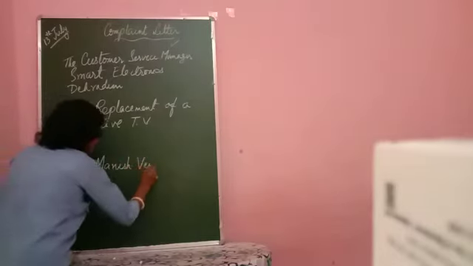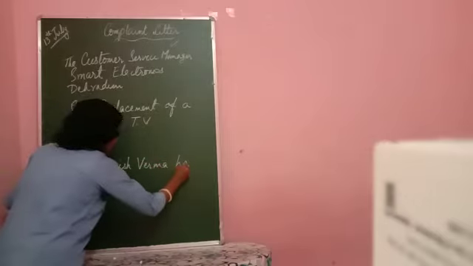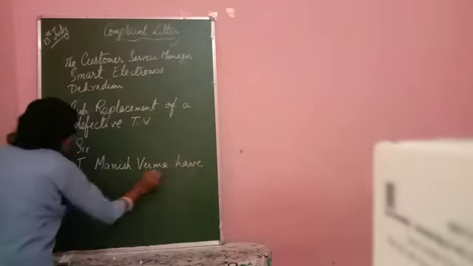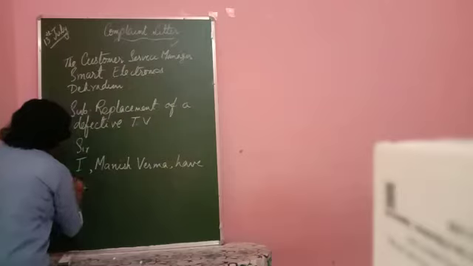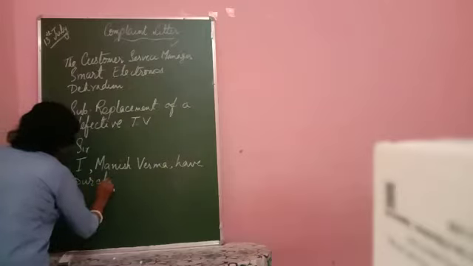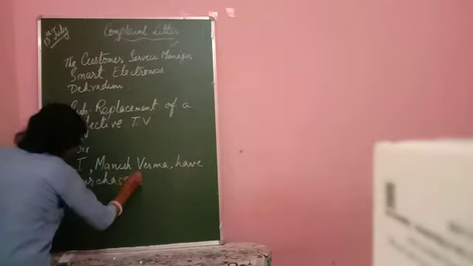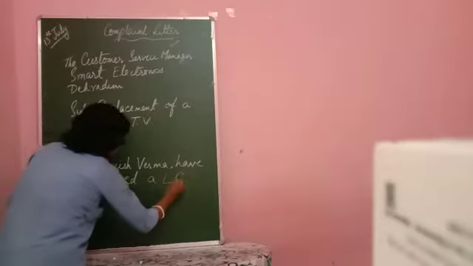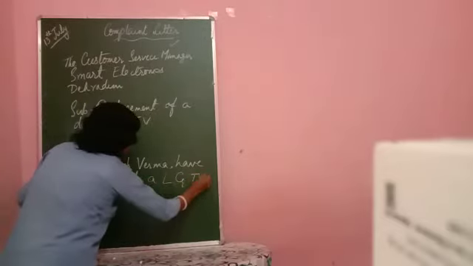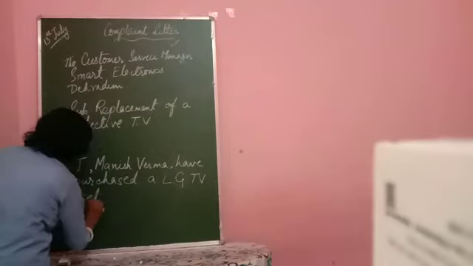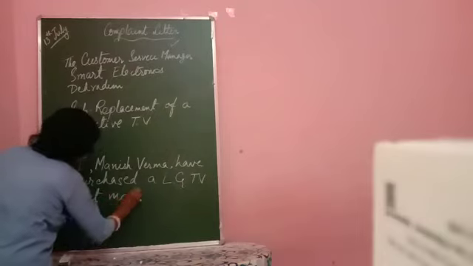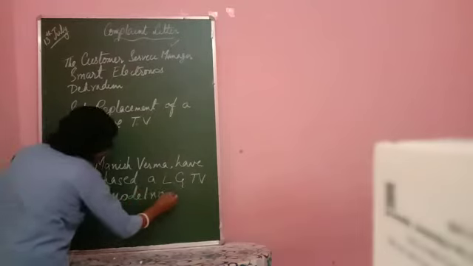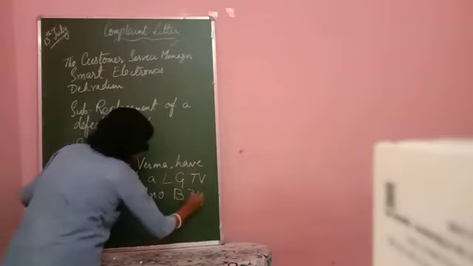I, Manish Verma, have purchased, put a comma here, have purchased a LG TV set, model number B340.